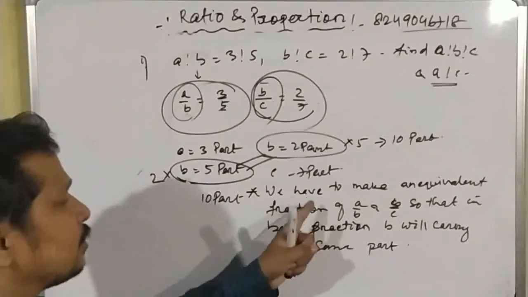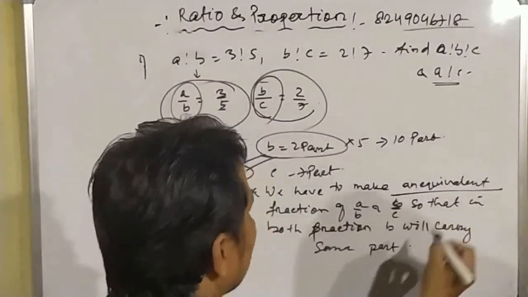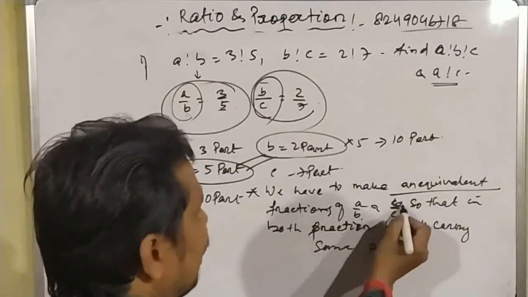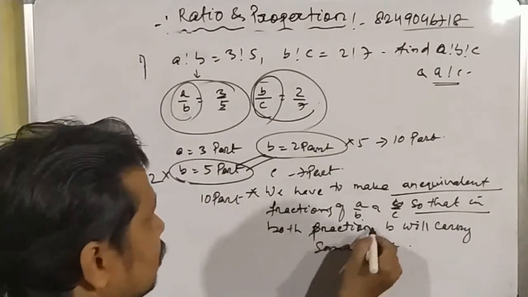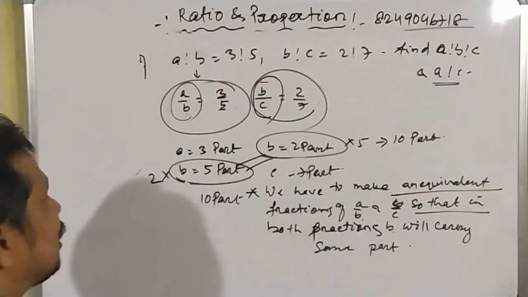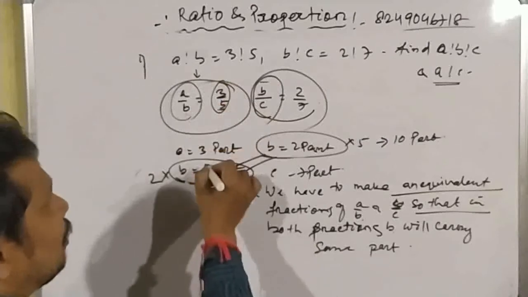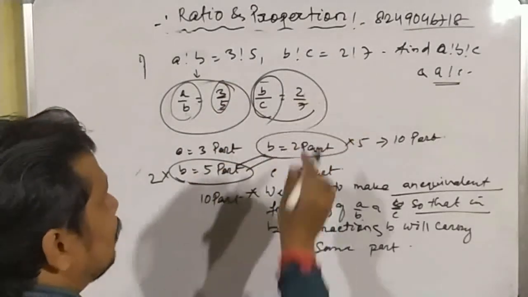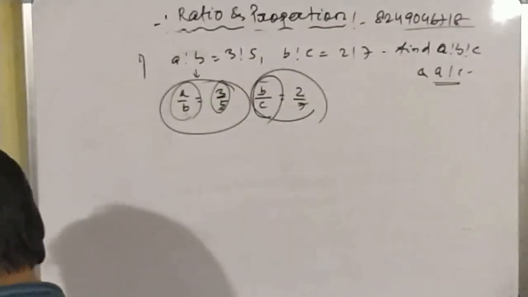This is a very important thing. If you can understand these things, then it is very easy for you. So we have to make equivalent fractions of a by b and b by c, so that in both fractions b will carry the same part. So how can we make this? In the first fraction we have to multiply 2, and in the second fraction we have to multiply 5. Now look here, how can we multiply?